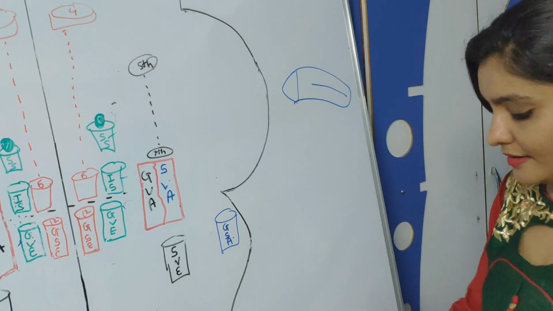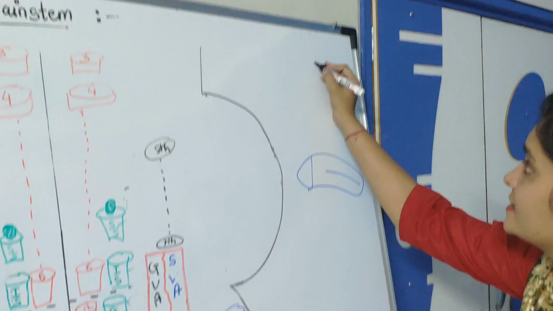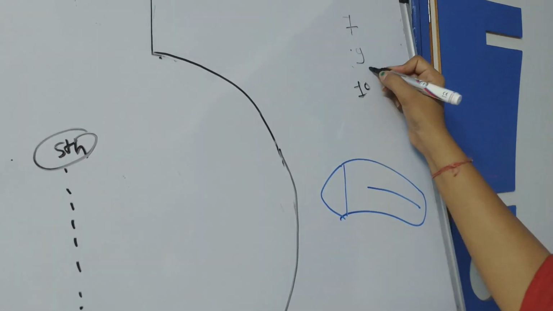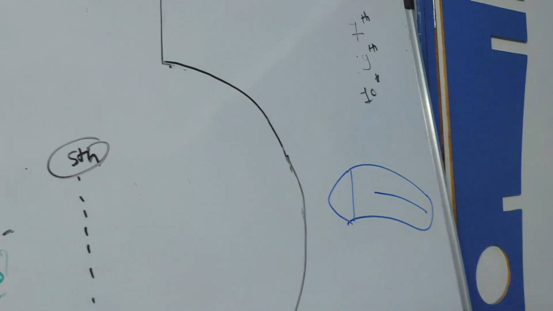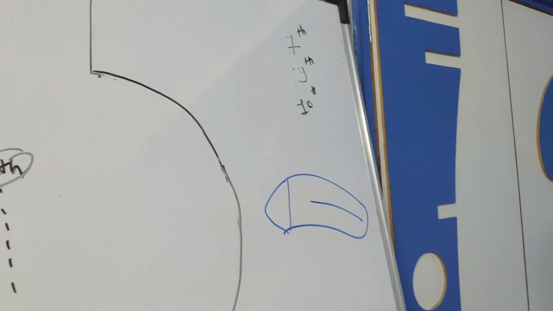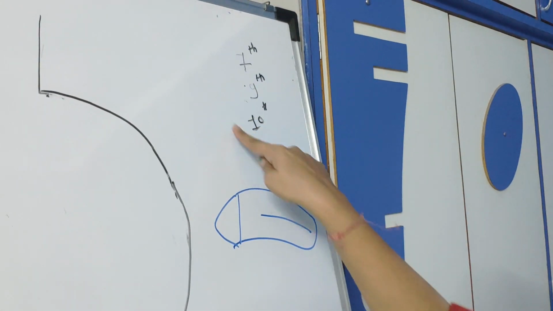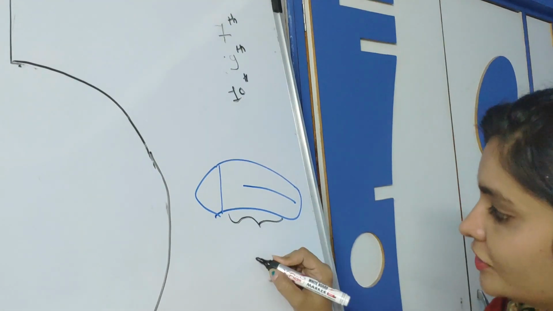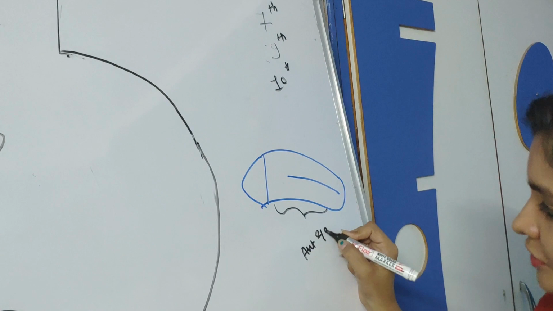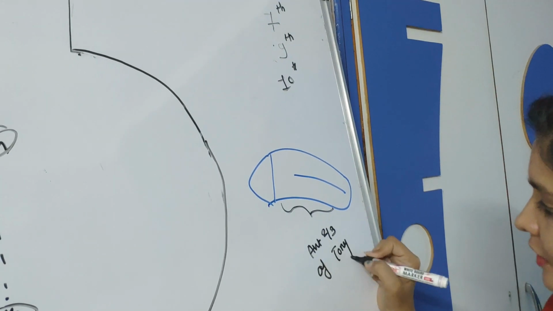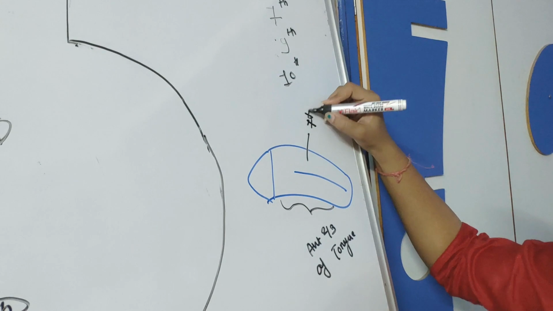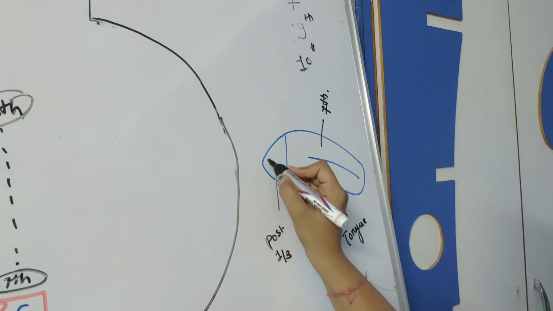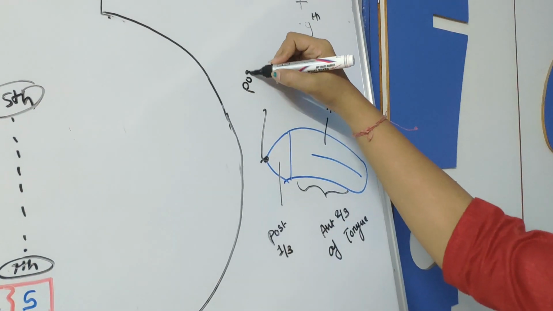So you know there are mainly three cranial nerves, 7th, 9th and 10th. These three cranial nerves are responsible to carry the taste sensation. All three cranial nerves are mixed in nature. The sensory portion of the 7th supplies the anterior 2/3 of the tongue. So this portion is supplied by the 7th cranial nerve. This is the posterior 1/3 of the tongue, and this is the most posterior part of the tongue.